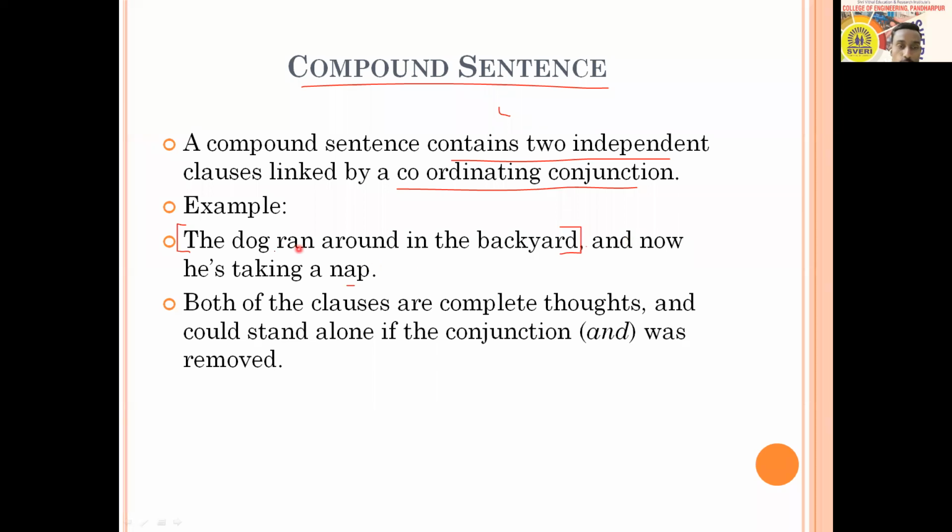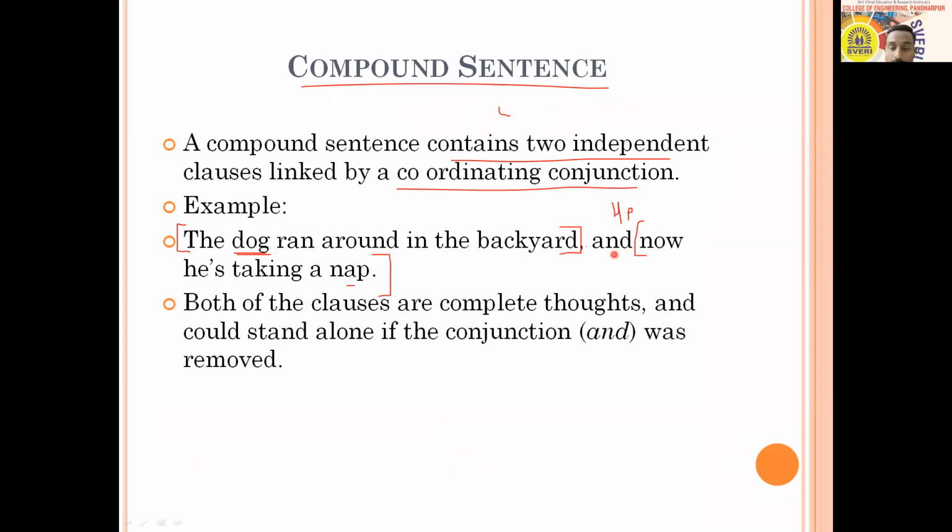Usually if it's a domestic dog, we can use the pronoun he. So he is taking a nap now, or now he is taking a nap. You can remove that conjunction and write it separately. So both sentences are independent and they are joined with the conjunction and.